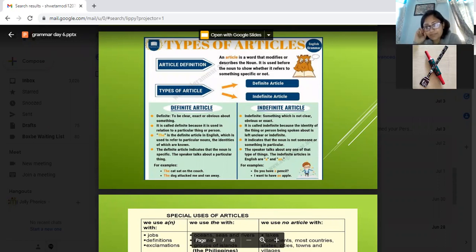Whenever you ask for something for the first time, like, do you have a pencil? That means in general, you are asking, you're not pointing to any one particular pencil. You want just any pencil. I want to have an apple. So indefinite means something which is not clear or exact. So we call it indefinite.